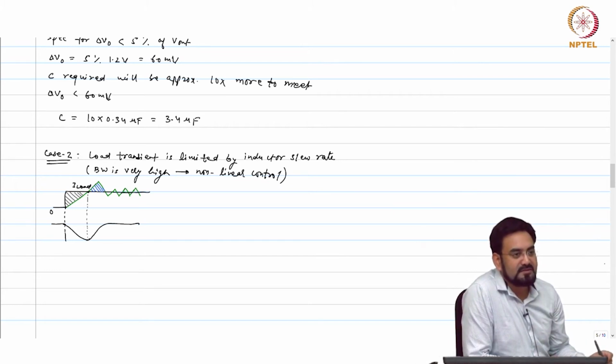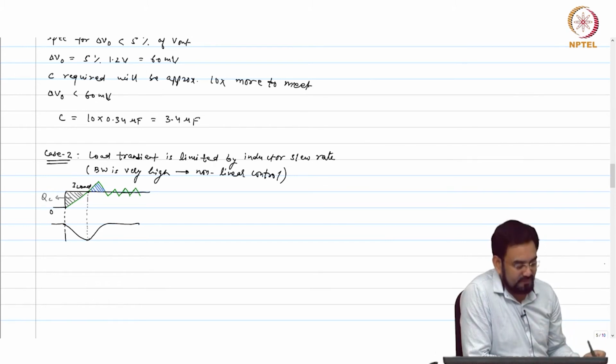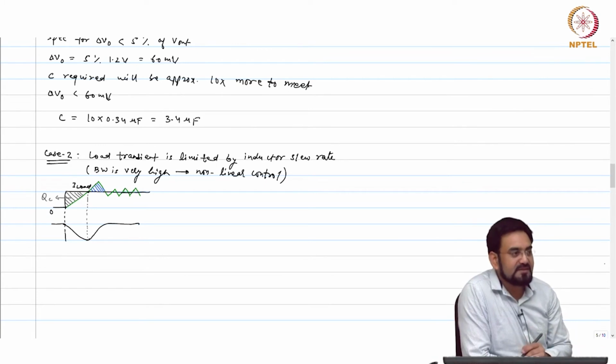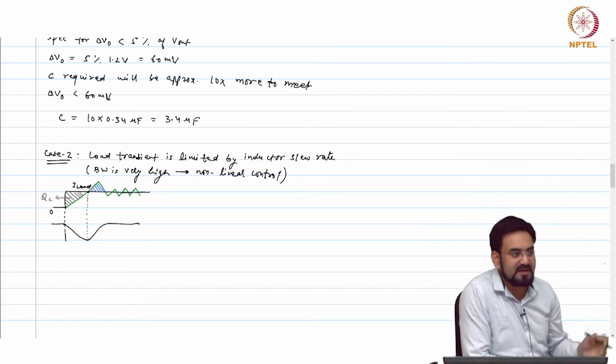This is the charge which is lost due to limited slew rate and supplied by the capacitor, so let me call it QC. If you look, this is a rectangle, so half of the rectangle is supplied by the capacitor, half by the inductor.